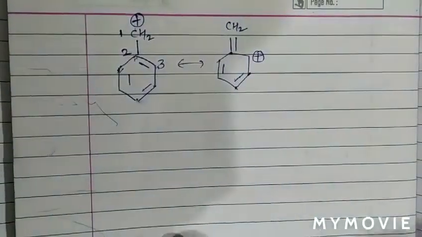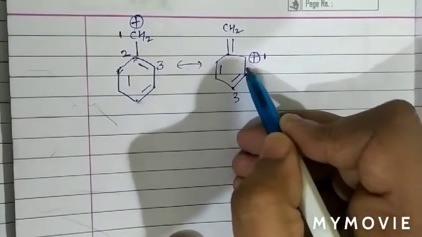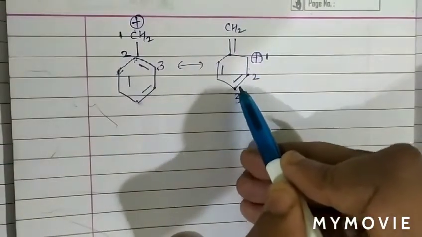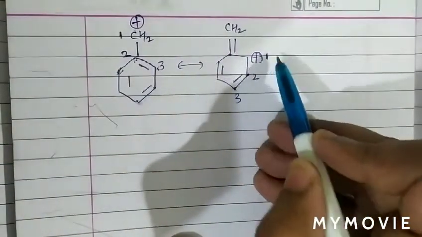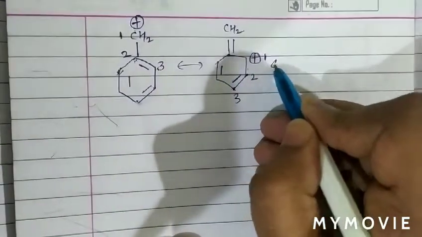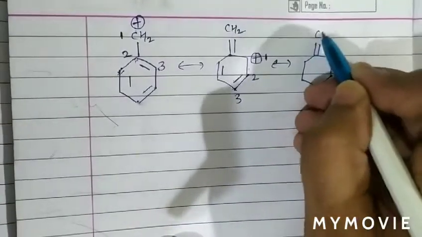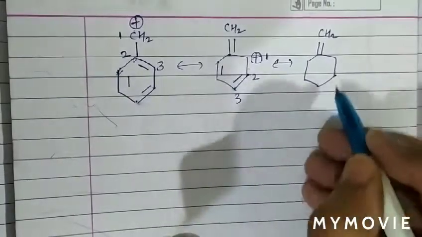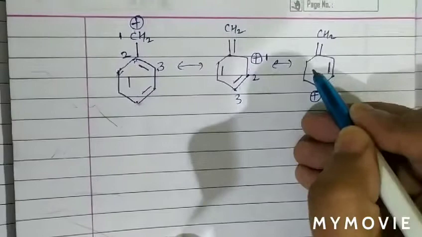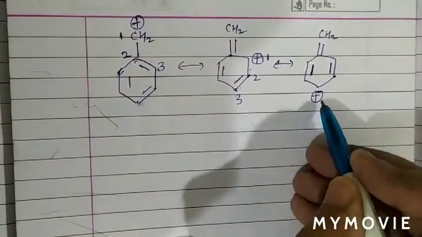Now again draw the next resonating structure, again numbering 1, 2 and 3, because positive, single, double is again part of a conjugated system. Now again the pi bond between 2 and 3 will shift to 1 and 2, and the positive charge from the first carbon will shift to the third carbon atom. So the next resonating structure is, we can see this part will remain as it is, and the positive charge shifted from 1 to position 3, and the pi bond between 2, 3 to 1 and 2. Now we can see again it is a part of a conjugated system because positive, single, double.